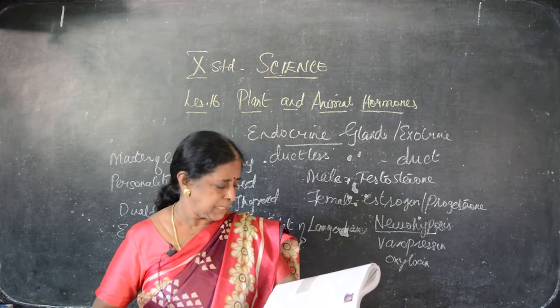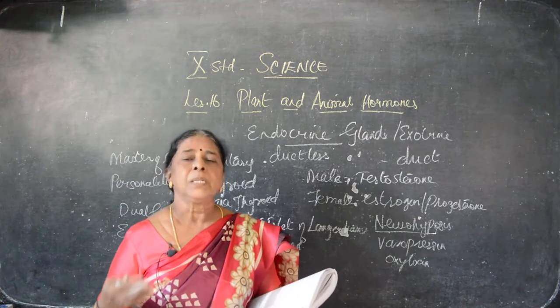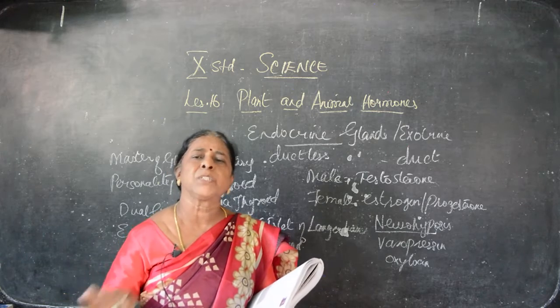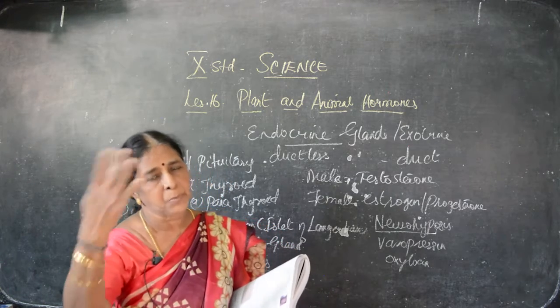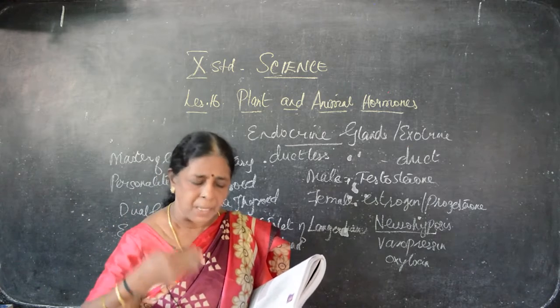What are the deficiencies? That is thyroid dysfunction. The thyroid, whatever it may be, should secrete at the normal level. If it is more than that, hyperthyroid; if secreted less, hypothyroidism.